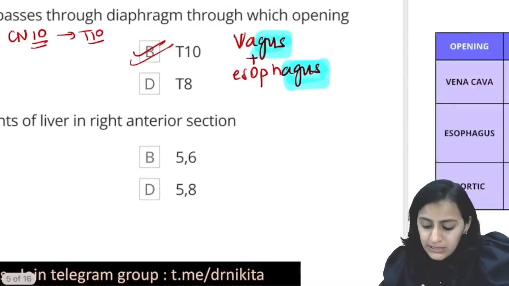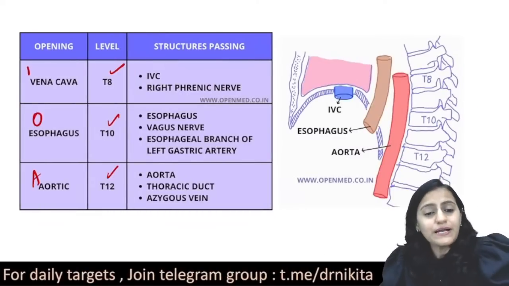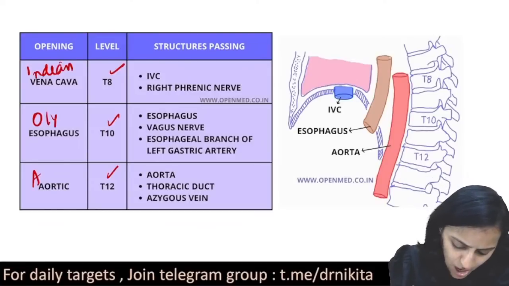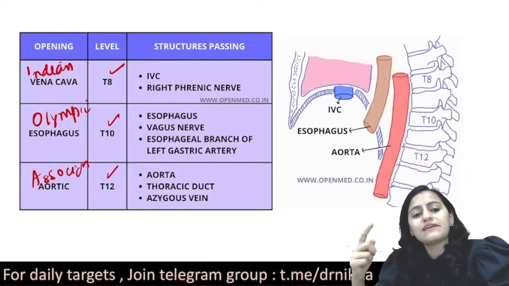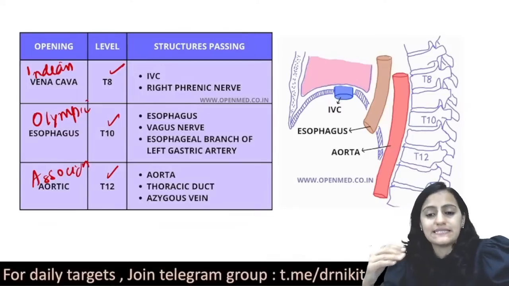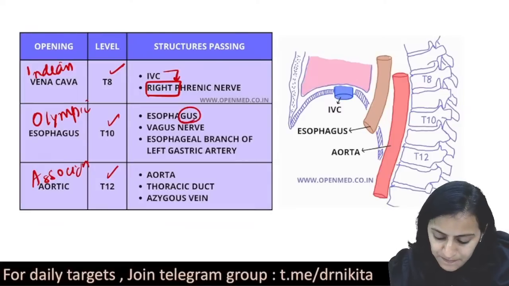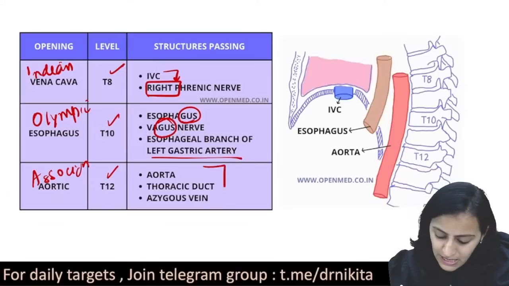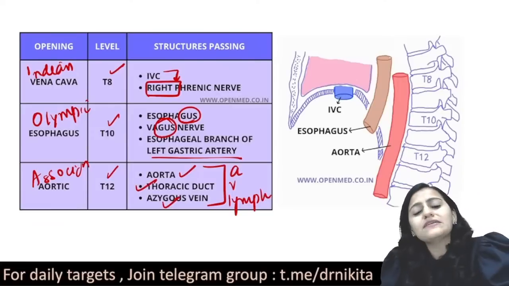And also for the diaphragmatic openings, remember 8, 10, 12. It is IOA. You can remember it as Indian Olympic Association, that is IVC, esophagus and aorta at T8, T10, T12. Along with IVC goes the right phrenic nerve. Remember IVC is on the right. Esophagus goes with vagus, and you have the esophageal branch of the left gastric artery. Along with the aorta, you have the aorta, azygous vein, and thoracic duct.